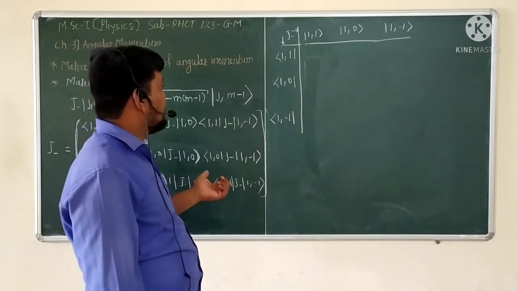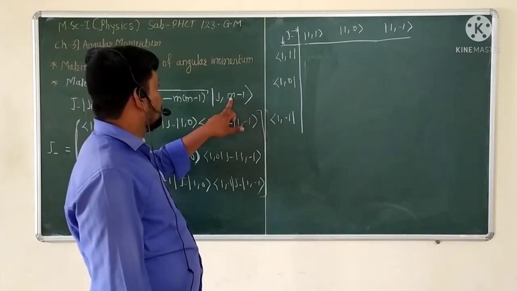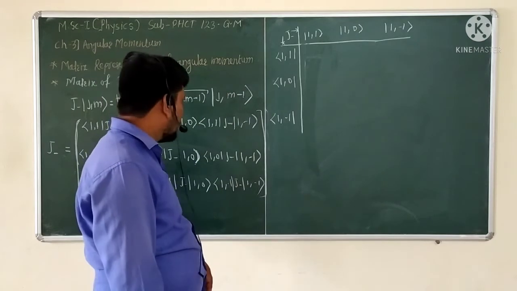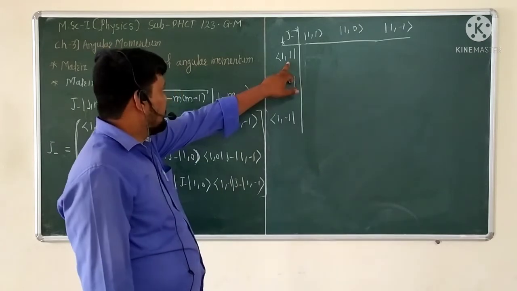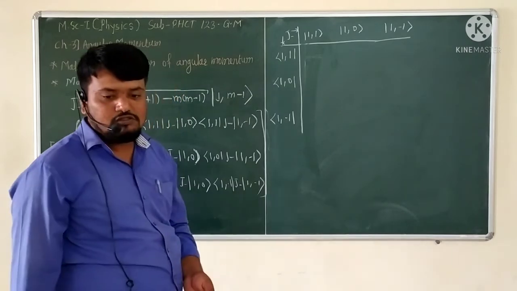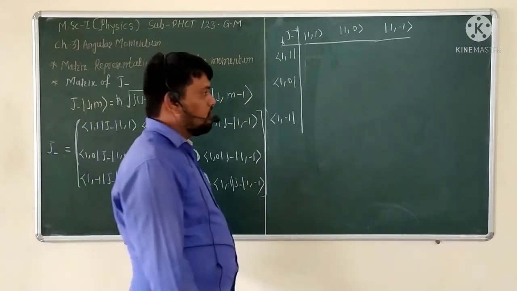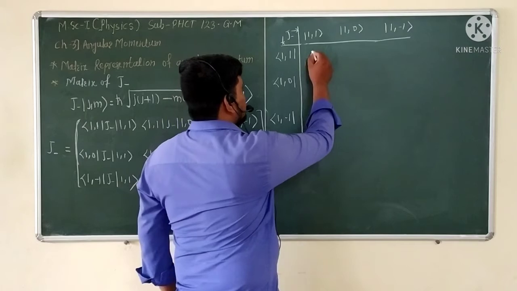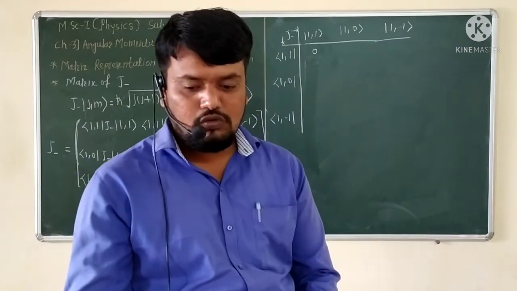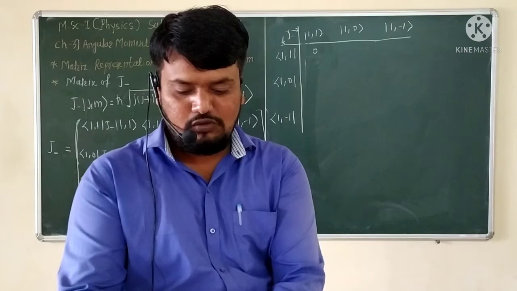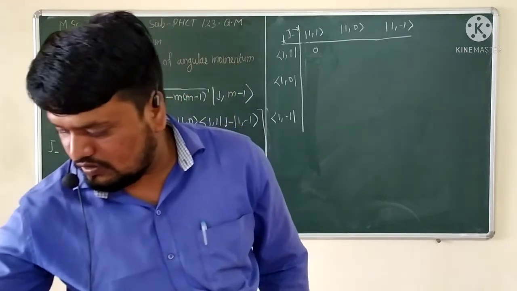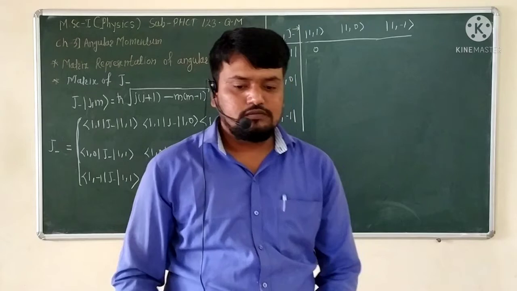But the main case is here. The m value is 1, and 1 minus 1 is nothing but 0. And if we take 1 here, that is not correct. So that's why the value here becomes 0. Okay, now we want to see the next matrix value, how it is calculated.